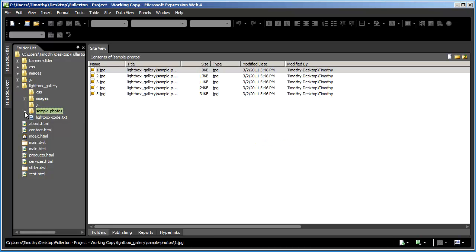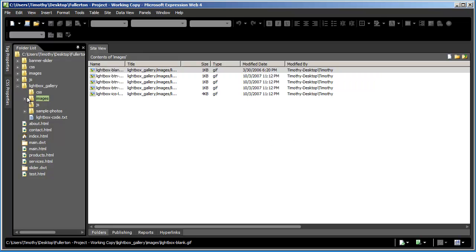Now, you don't actually need to do anything with these sample photos here. We already have some photos inside of our project images. If not, you're going to need to create a few small images that are maybe, let's say, 400 pixels wide by 250 pixels tall. Just some sample images that you can use with the tool.